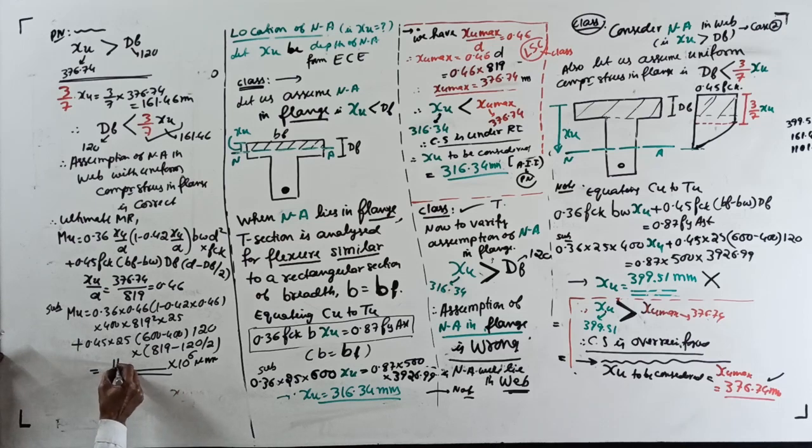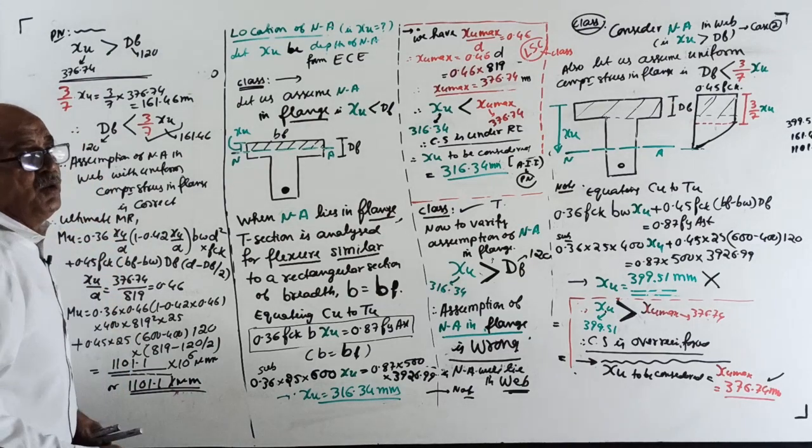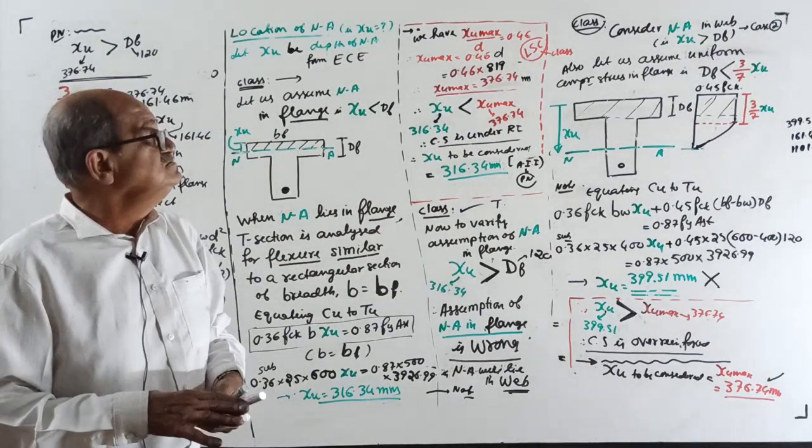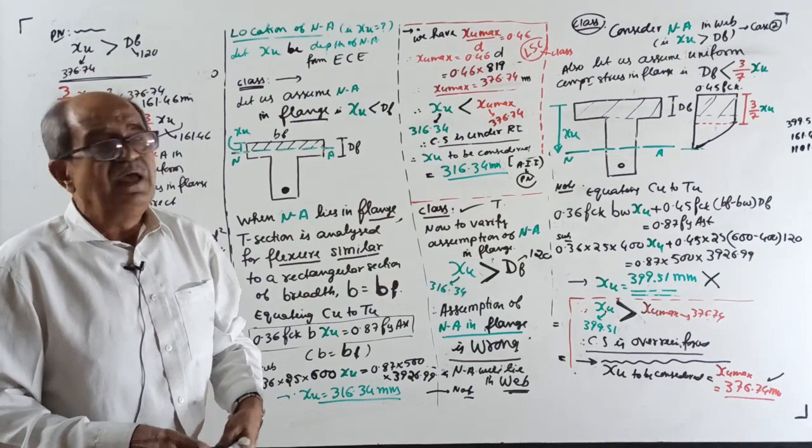1101.1, 10 to the power 6, or you can tell 1101.1 kilonewton meter is the ultimate MR. Over. Question number 2 is completely over. Remember, I will tell next time. Now start question number 3.